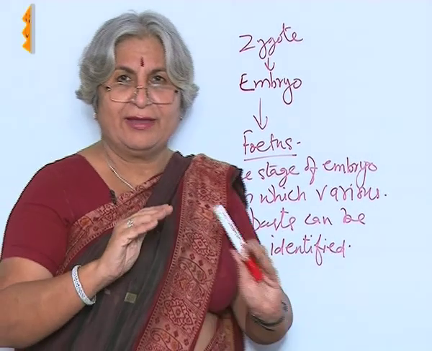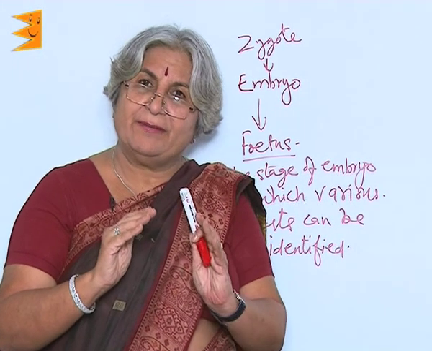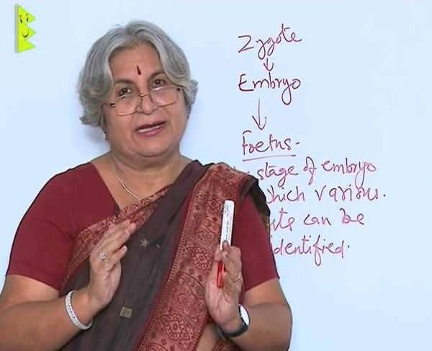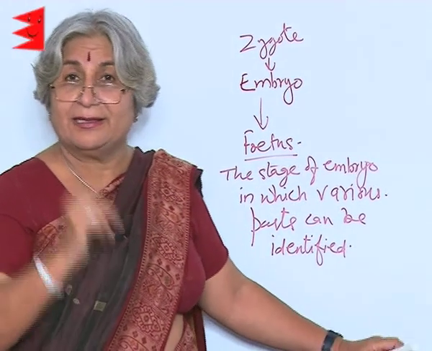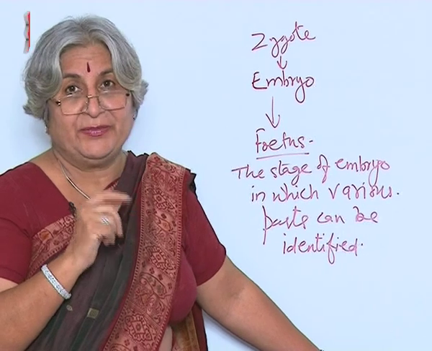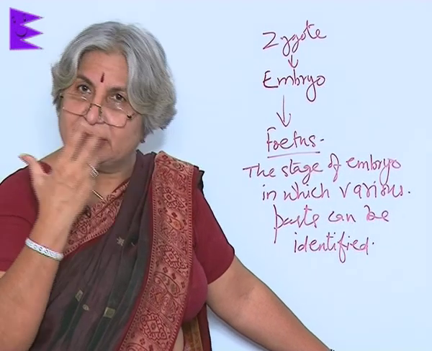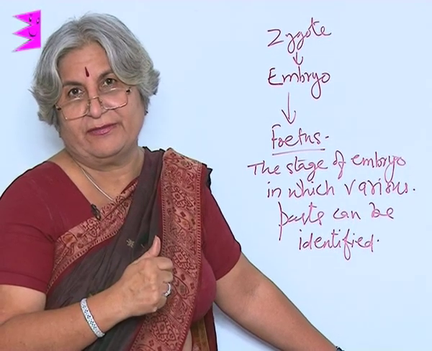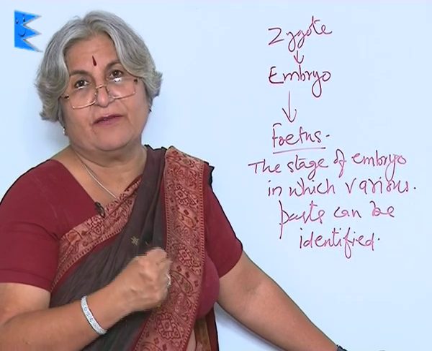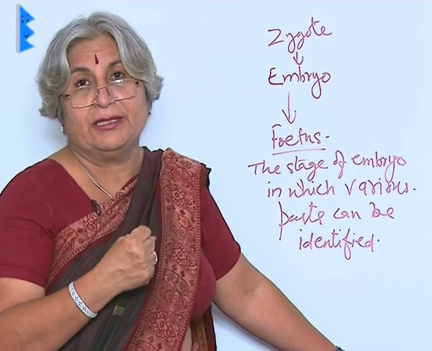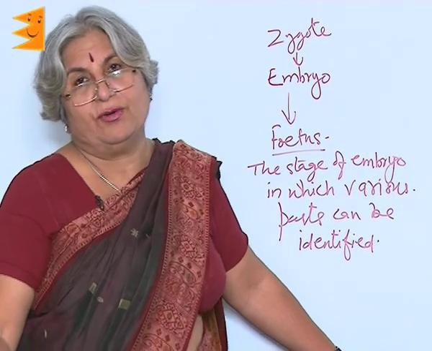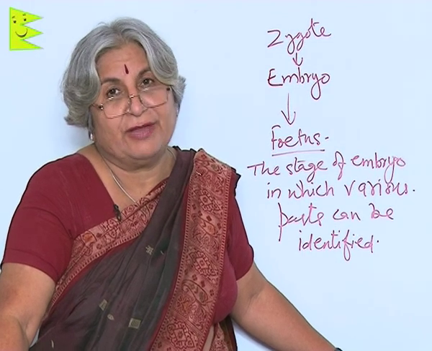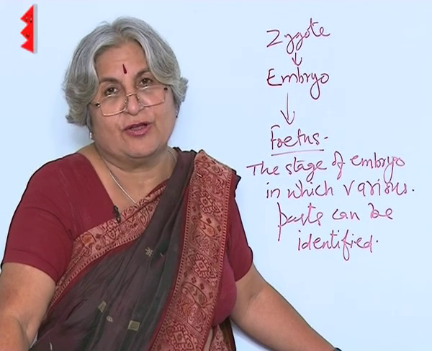So, you can see that the development of embryo and fetus can take place very nicely in a protected environment. But in other animals, what happens? That the development takes place in the external medium. So, they may survive, they may not survive. The chances of survival of a mammal and especially the human child is much more as compared to other animals. So, that is why the number of babies or the young ones produced is also less.